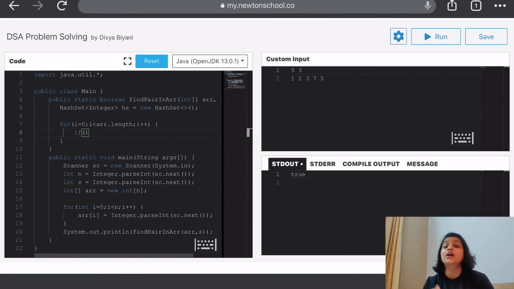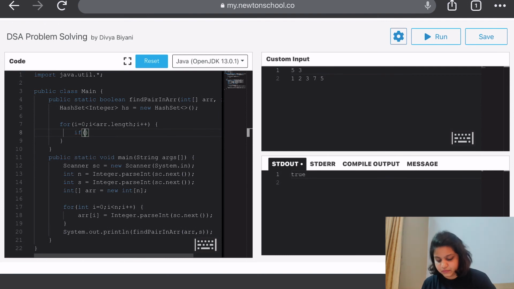In that case, maybe in case of 7 and 5, when the sum was 12, 7's pair is 5. So if it is present in the hash set, we'll return true because we know two elements exist. Else we'll just add 7 for the next elements. If any of them wants to have 7 as a pair element, they will just check whether the hash set has it or not. If it has it, it will return true, or else it will go on.